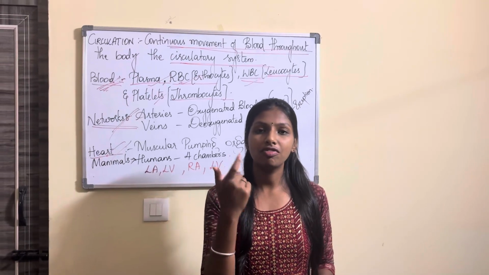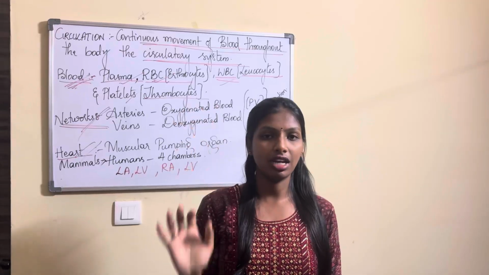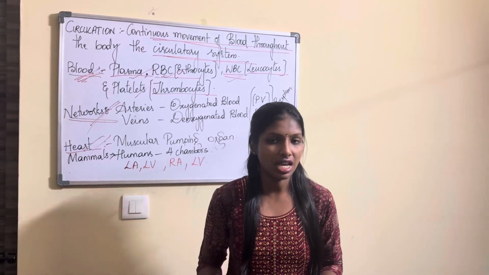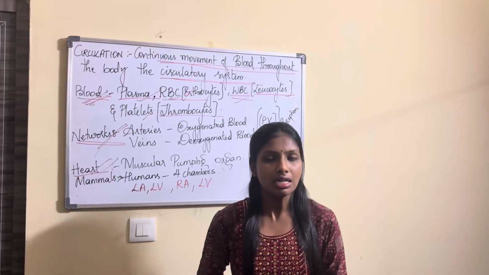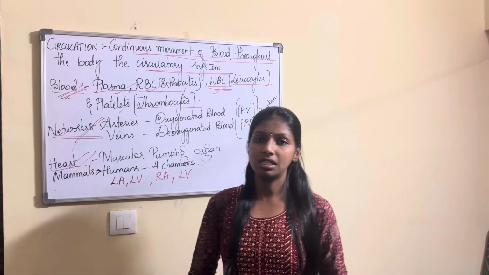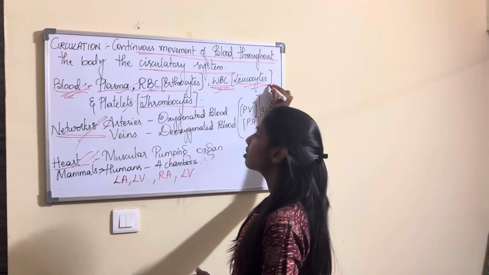Now when we talk about the red blood corpuscles, another name is your erythrocytes. What is the main function of the red blood cell? It carries the oxygen to the different parts of the body. Not only the oxygen, it could be other substances, for example your proteins or any of the additional substances.